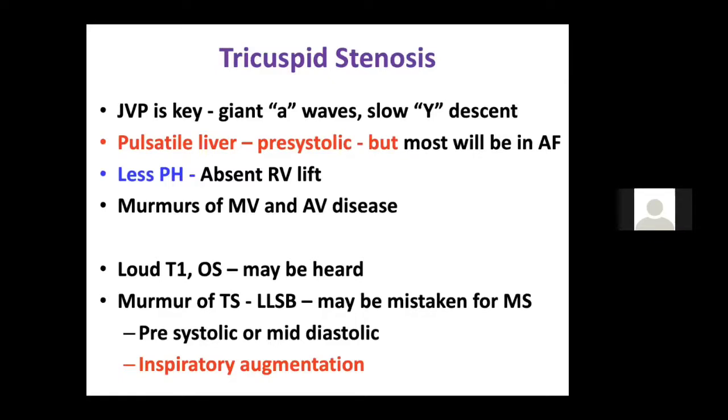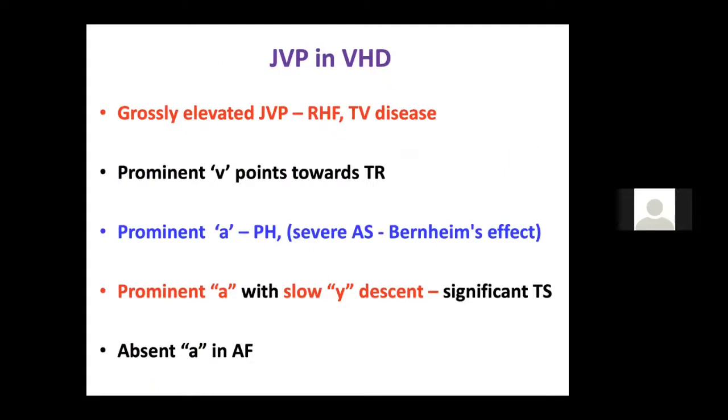You will sometimes hear the loud T1 component in the M1 T1. The murmur usually has an inspiratory augmentation. The MDM has an inspiratory augmentation. So, just a brief summary of what happens to JVP in valvular heart disease.